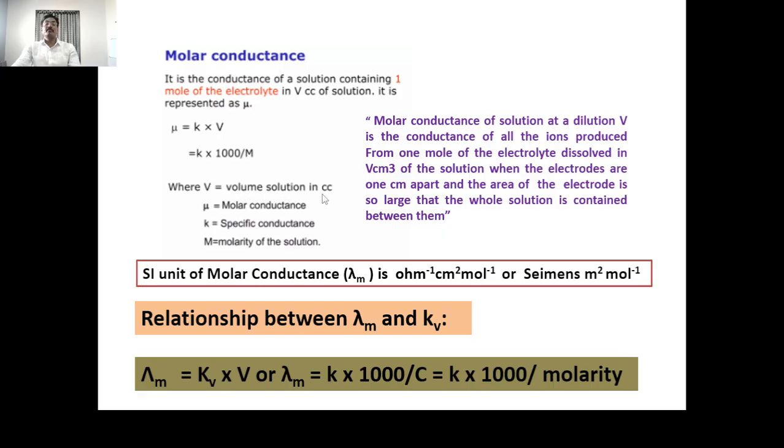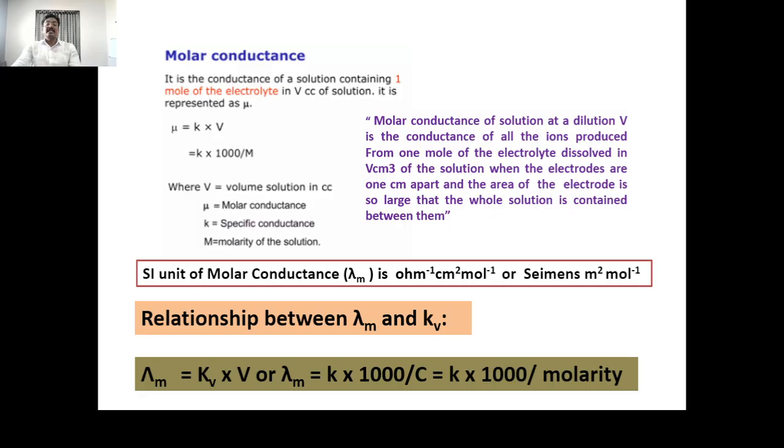Here V is the volume in centimeter cube, mu or lambda m is the molar conductance, K is the specific conductance, and m is the molarity of the solution. Therefore the SI unit of the molar conductance is per ohm centimeter square per mole, or Siemens meter square per mole.